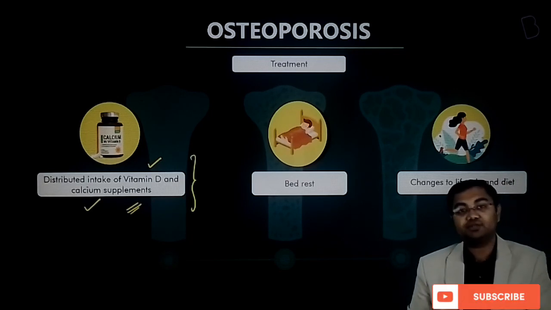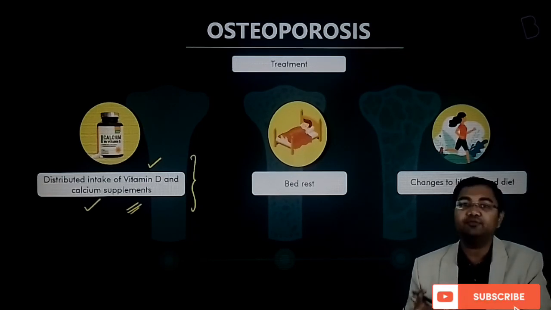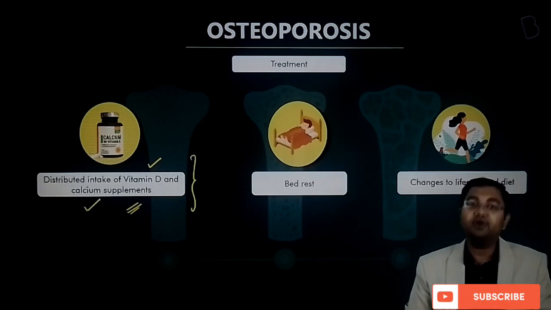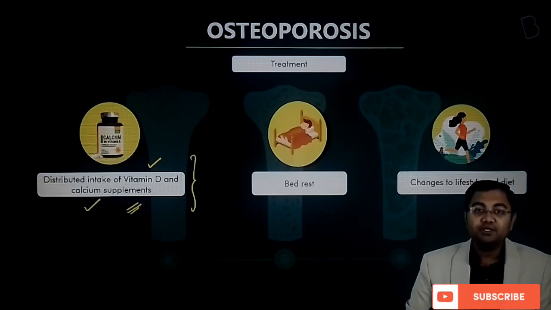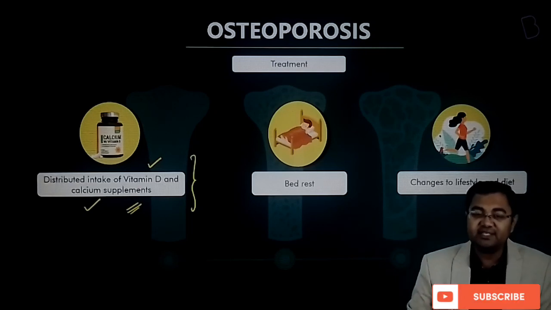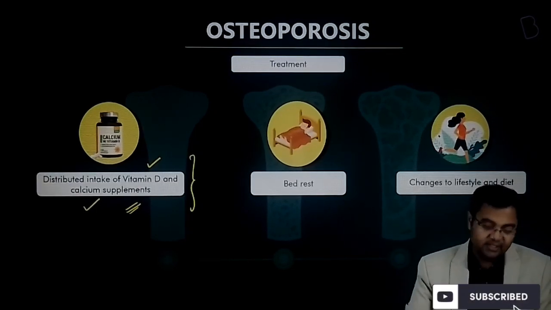So that's why vitamin D supplements or calcium supplements have to be given, or they have to be included in the diet. We need to make sure that the diet of such people has enough calcium and vitamin D so that they do not fall short. Otherwise the bone density has already decreased, and it can lead to various kinds of complications, and fractures, etc. may happen.